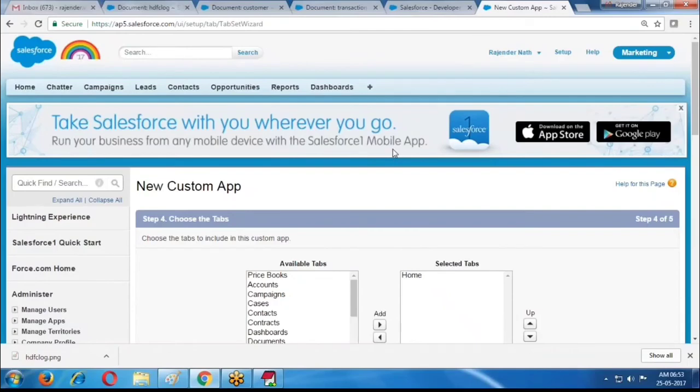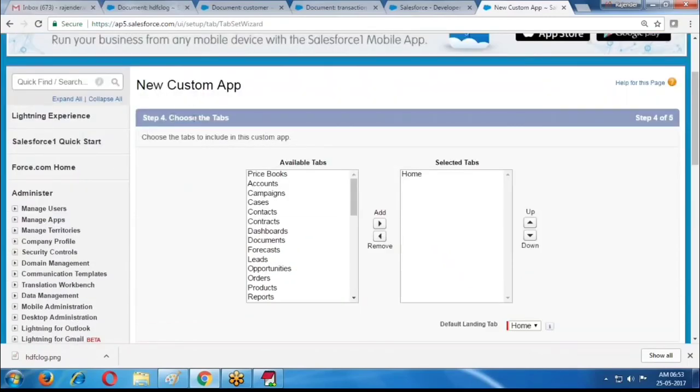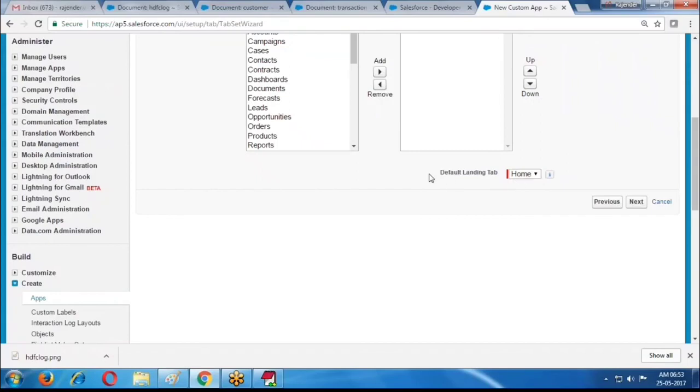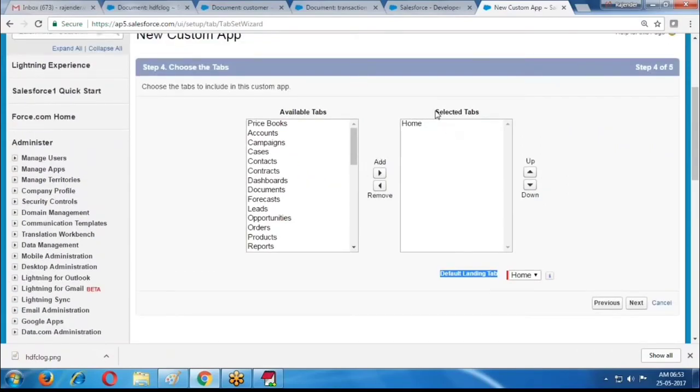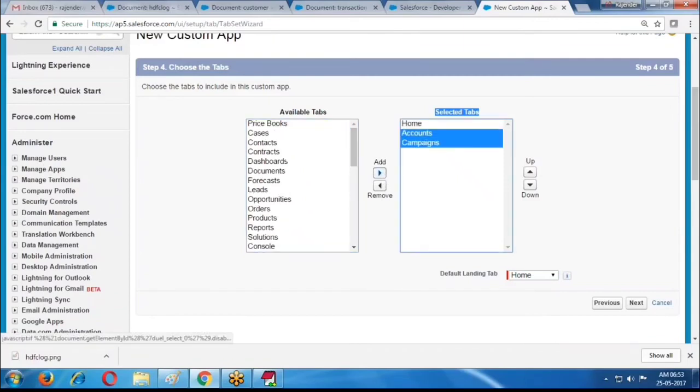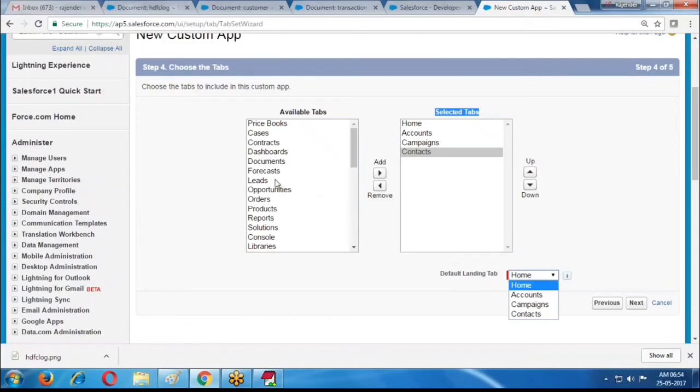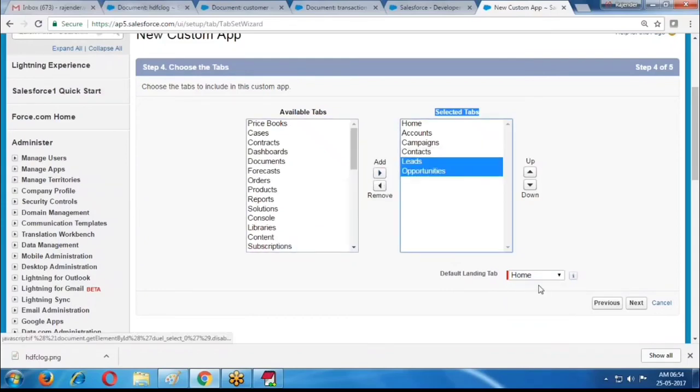Click on Next. In the fourth step, choose the tabs: default landing tab and required tabs. Whatever we select here are the required tabs, and only the selected tabs are available for the default landing tab. If I select account and campaign, only these two tabs are available. If I select contact, then contact is also available. If I select lead and opportunity, then those tabs are available. I am selecting the lead tab as the default landing tab. Can I select? Yes, you can.